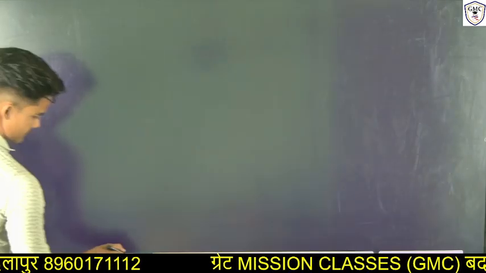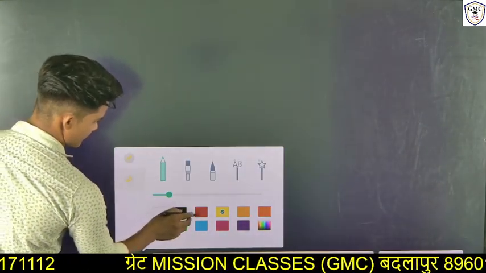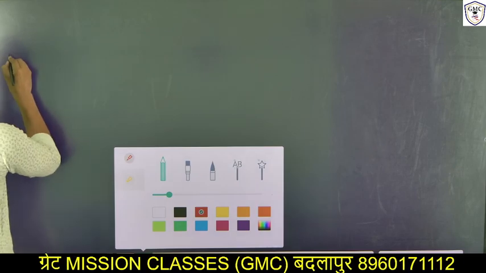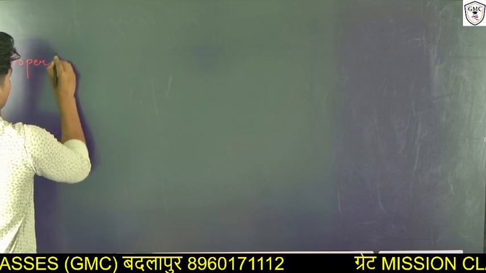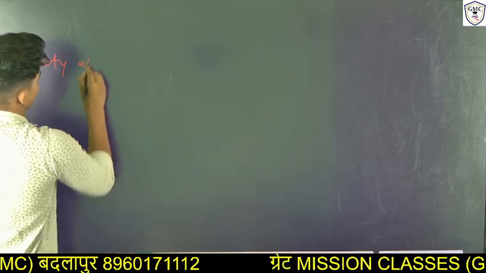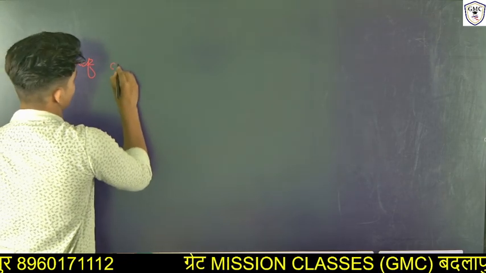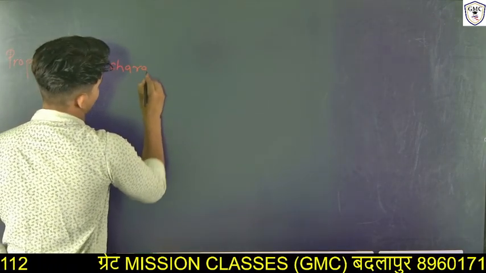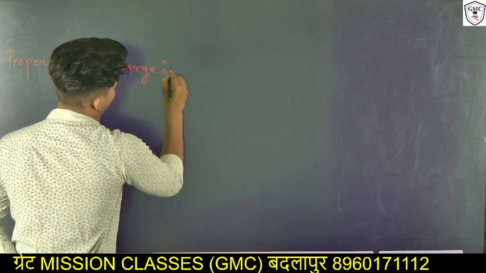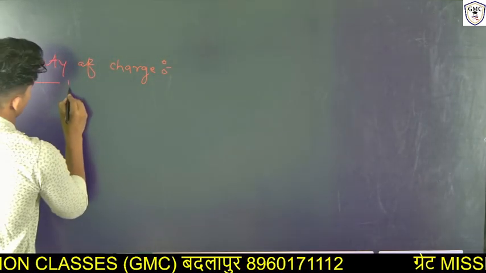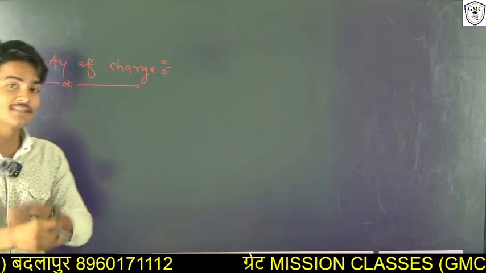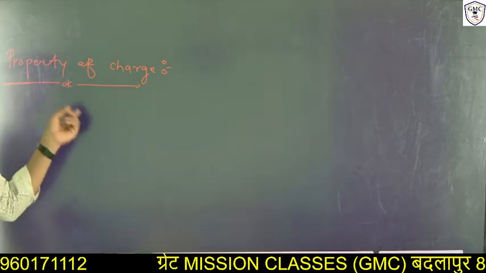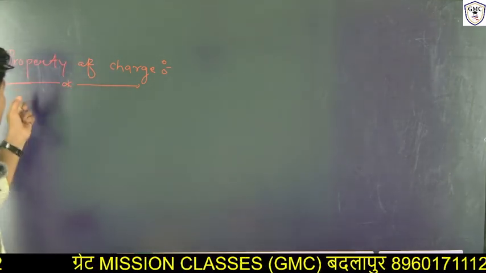So the next topic is properties of charge. Understand, if charge is present in anything, then what properties can there be in a charge?